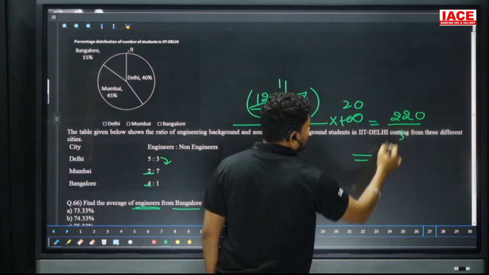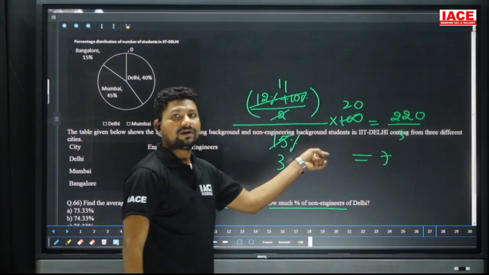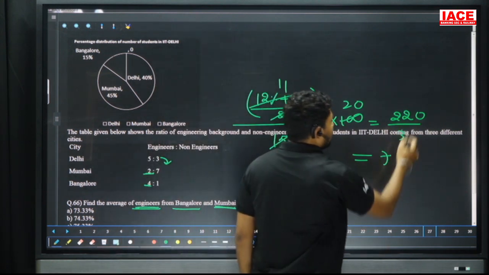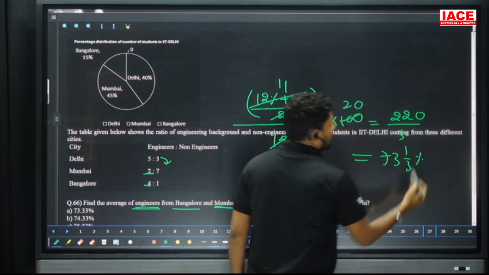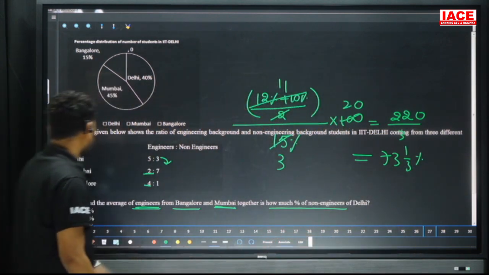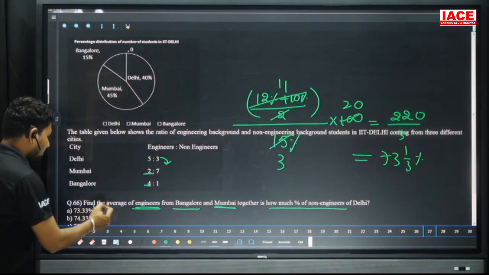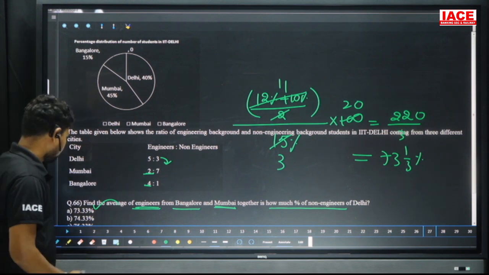220 by 3 means 3 how many times? 3 sevens are 21. Remaining is 10. 10 by 3 we can write 73 1 by 3 percentage. 73 1 by 3 percentage, that is equal to 73.333 percentage. Our option is what? A, first option.